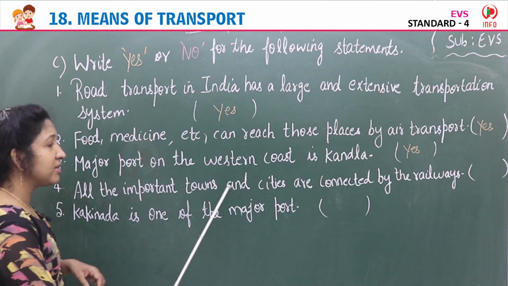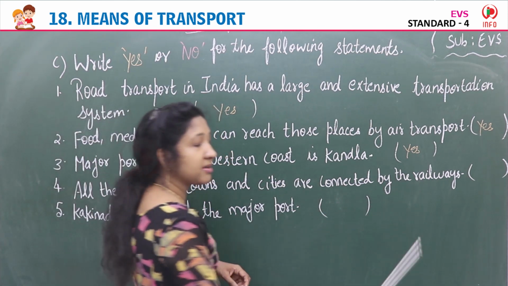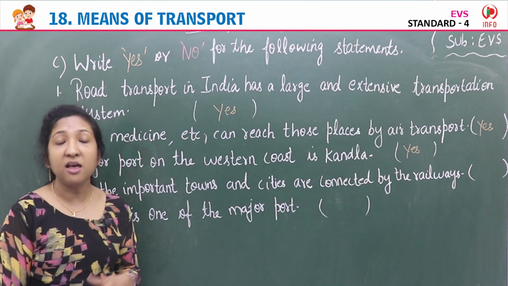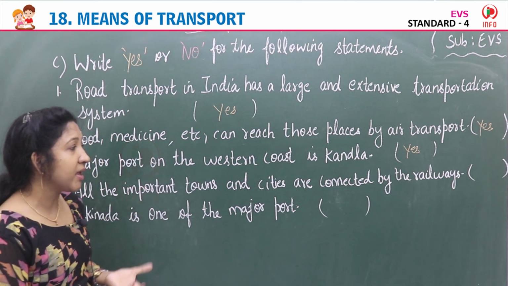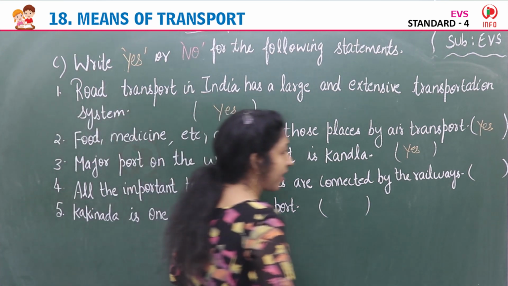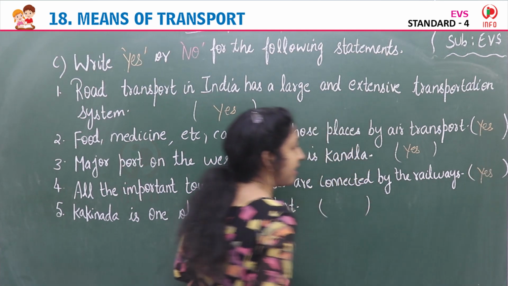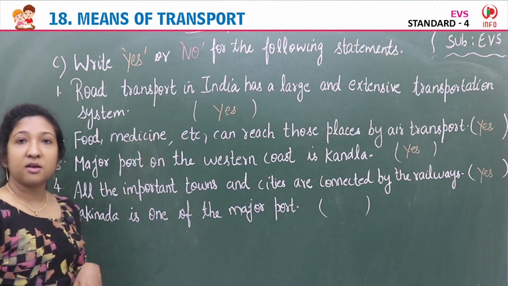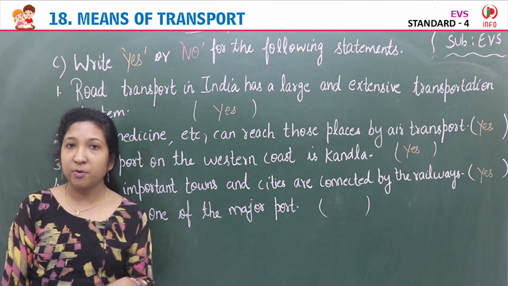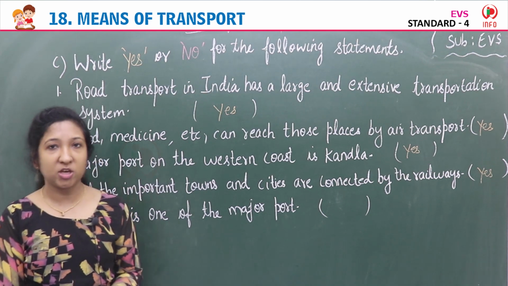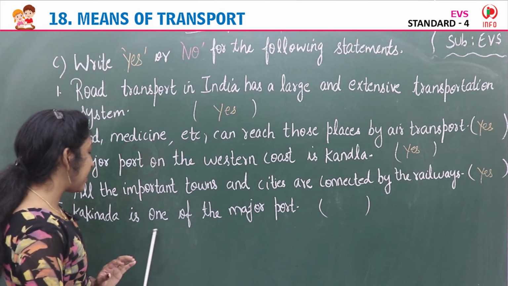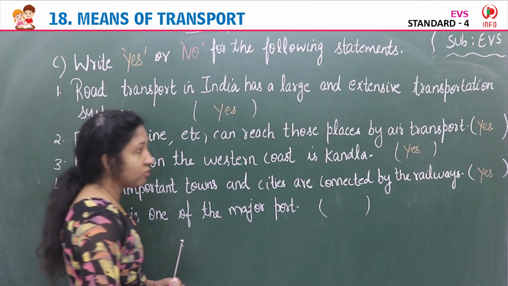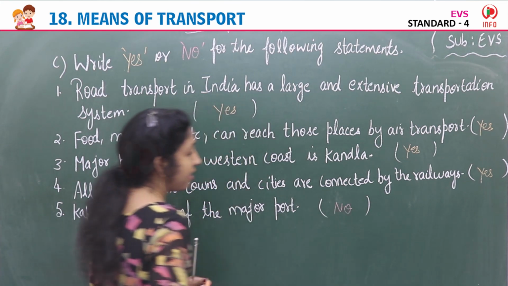All the important towns and cities are connected by the railways. Is it true? Most of the important cities and towns are connected by the railways. It is a true statement. It is correct. So you can again write yes in the bracket. Yes. Last one, Kakinada is one of the major port. So we have major ports and non-major ports, but Kakinada is a non-major port, not a major port. So Kakinada is one of the major port. That is actually a wrong statement. So you have to write no here, no in the brackets.